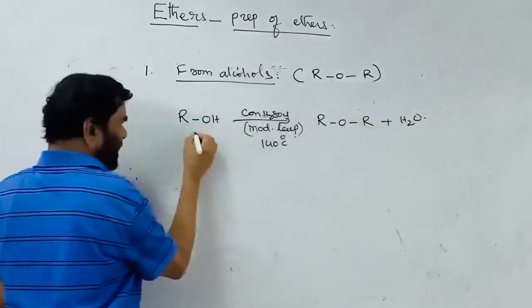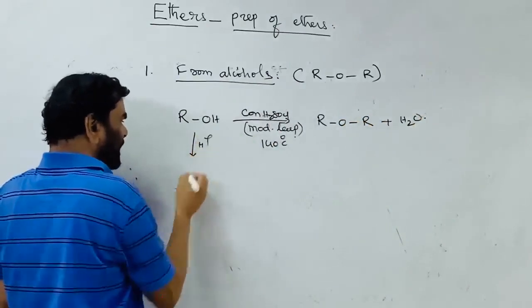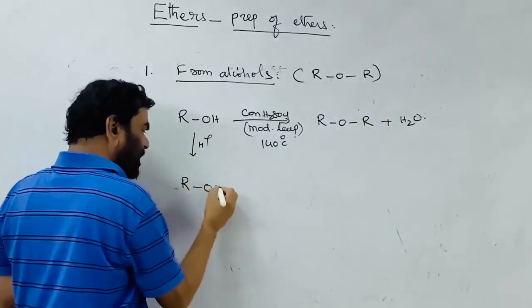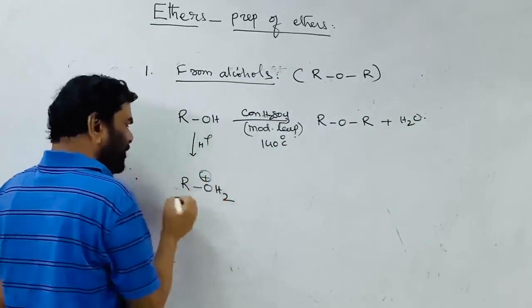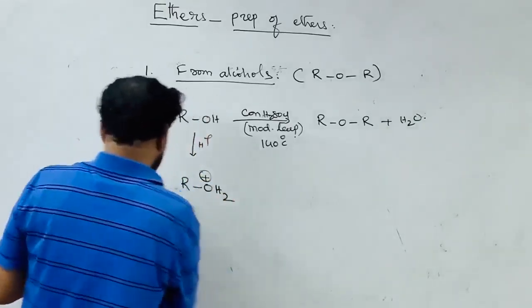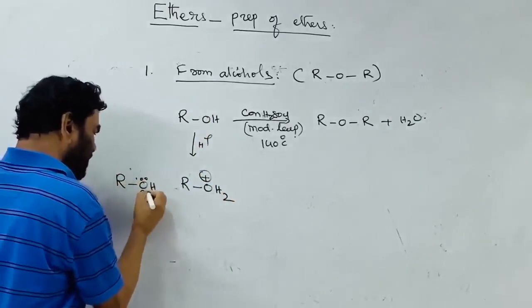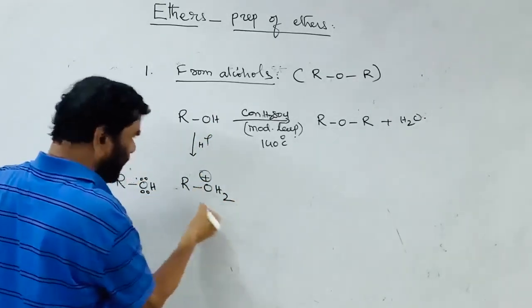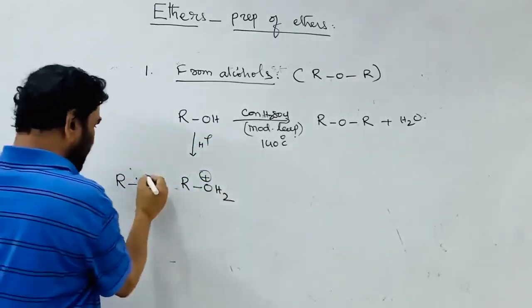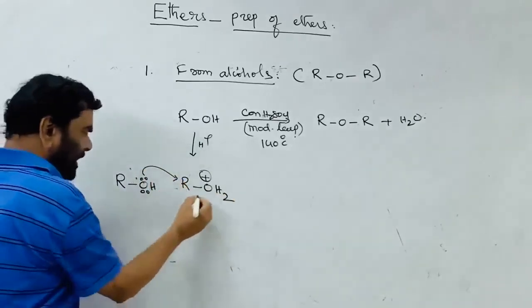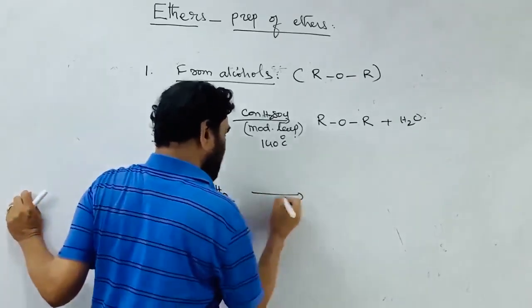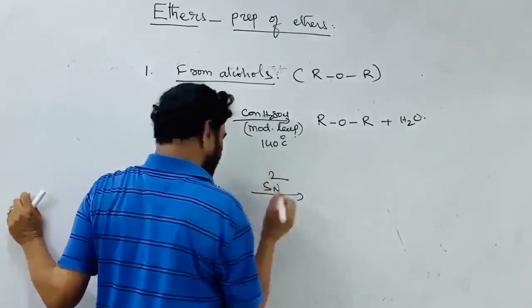The alcohol is converted into protonated alcohol. Next, the ROH is the nucleophile. OH is converted into a better leaving group. Nucleophilic substitution is taking place. This is an SN2 reaction.